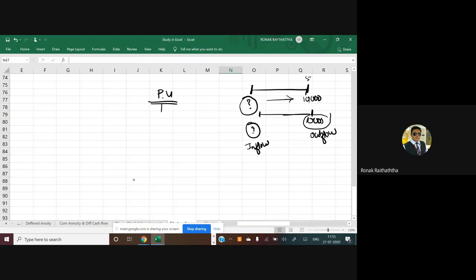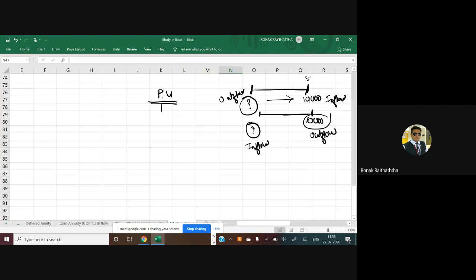So in the loan, there is an inflow first and then there is an outflow. But in investment, there is first an outflow and then there is inflow, because first you invest and then you get something out of it. Yes or no? So if someone says that, sir, I want 10,000 rupees after the end of the 5th year, then what amount I should invest now? So at that point of time as well, the PV formula will be useful. And if someone says that I am going to pay the principal repayment as well as the interest, the 10,000 rupees, after the end of the 5th year, then what amount of loan have I taken right now?